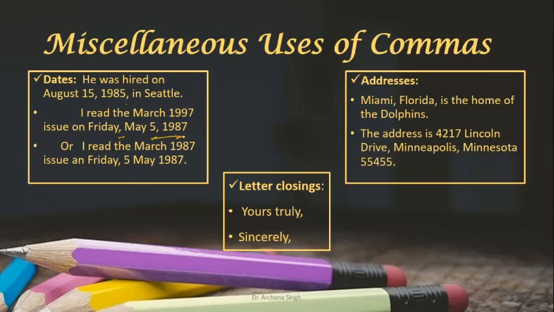See, when we talk about digits, they are in continuation, so to separate the date from the year, we put a comma. Now certain addresses also: "Miami, Florida, is the home of the Dolphins." The address is 4217 Lincoln Drive, comma, then Minneapolis, comma, and Minnesota 545. So in addresses also you put commas.